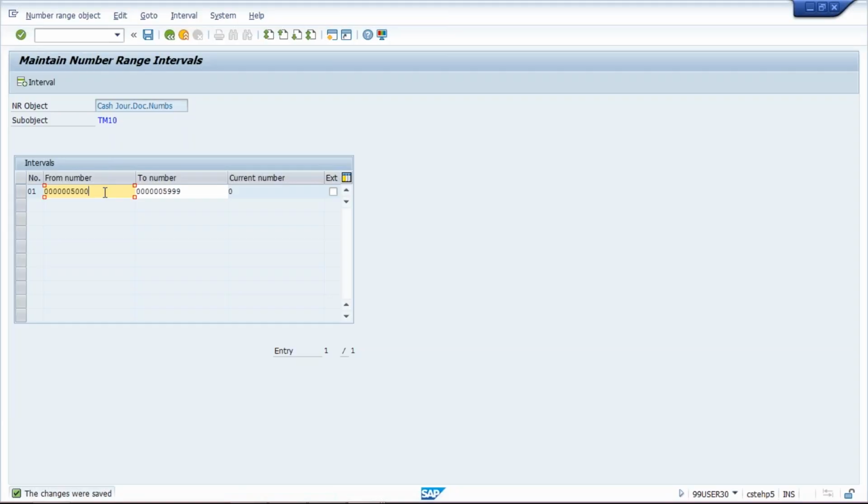Here the gap is of 1000 only. It will be lakhs or maybe crores, so that numbers are not going to be consumed within a few years. It will take 100 years to get consumed. Okay, so the number range I have given here.